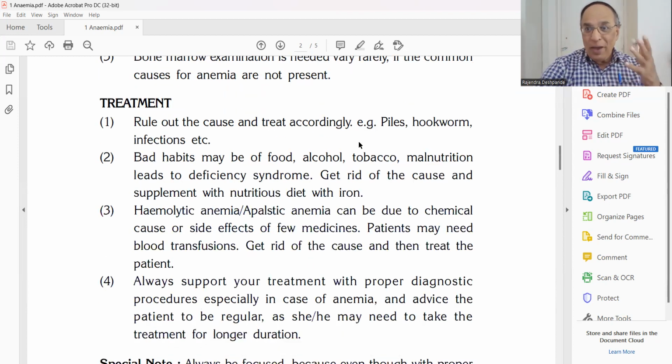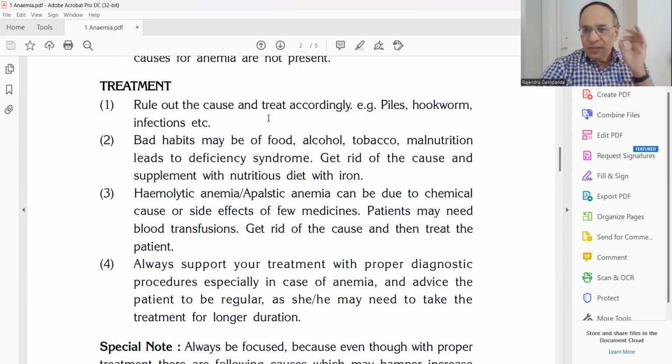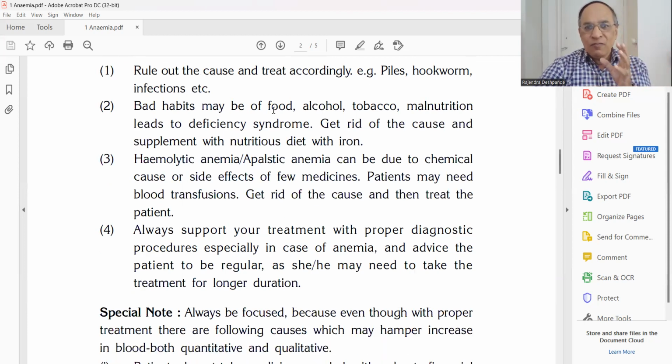Now, treatment, how to manage that? Rule out the cause. Ayurveda says, Sanshepataha Kriya Yogo Nidana Parivarya. The first step to treat any disease is to rule out the causes. For example, if you have piles, treat the piles. If you have hookworm, give anti-helminthic medicine. Infection, treat the infection. Bad habits like taking incompatible food, viruddha, taking milk and fruits together,